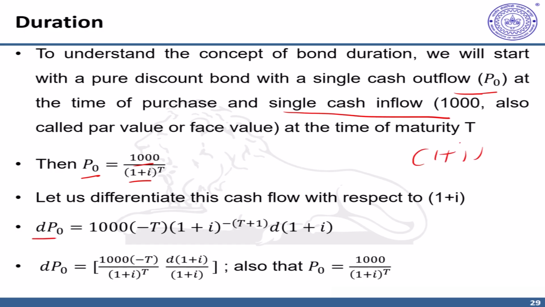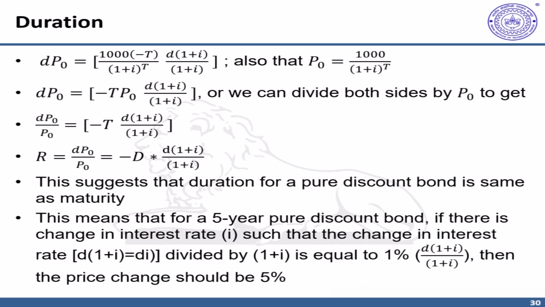So dP naught equals 1000 into (1 plus I) raised to the power minus T plus I, because we are differentiating this expression, and it gives minus T d of (1 plus I). So we are considering changes in the form of d of (1 plus I). So dP naught becomes this, and P naught is this. So I can simply replace this 1000 upon (1 plus I) raised to power T as P naught, which will take us to this very simple notation.